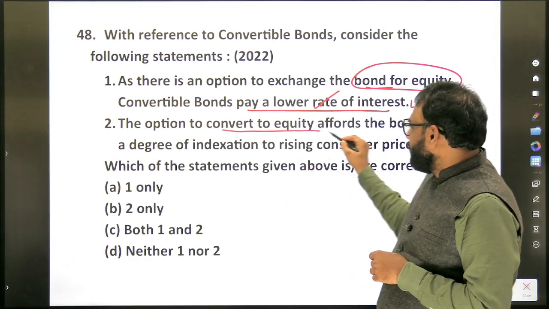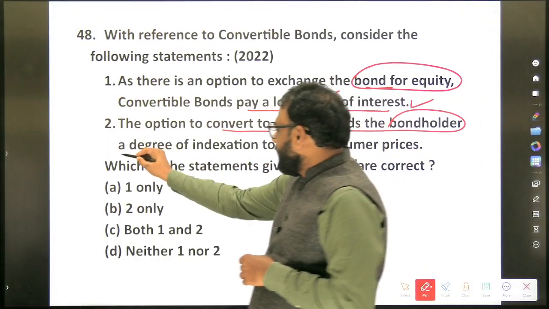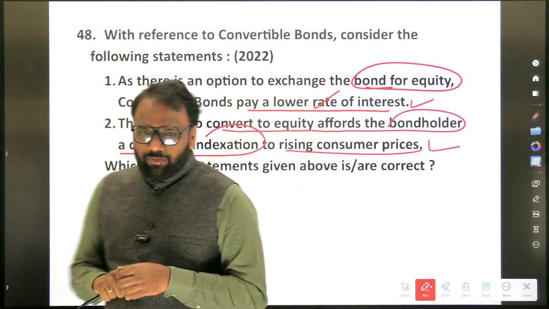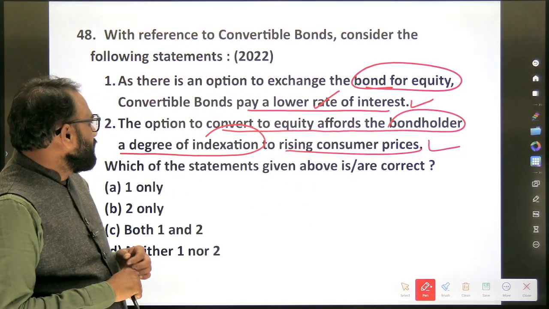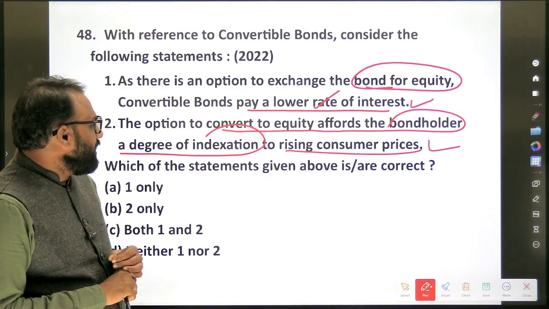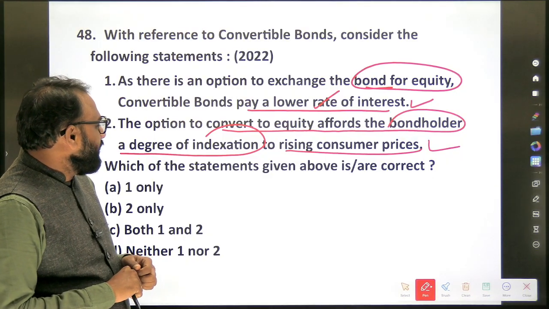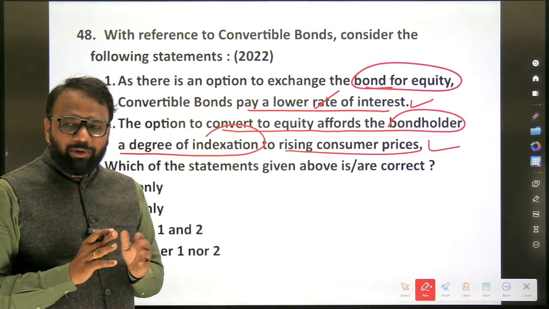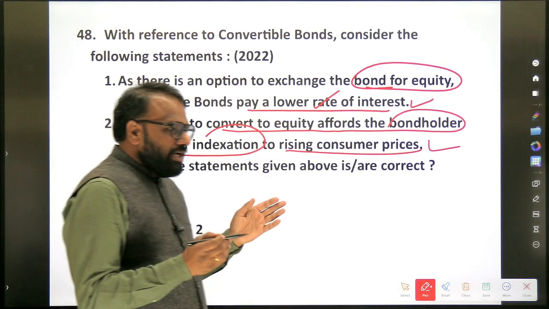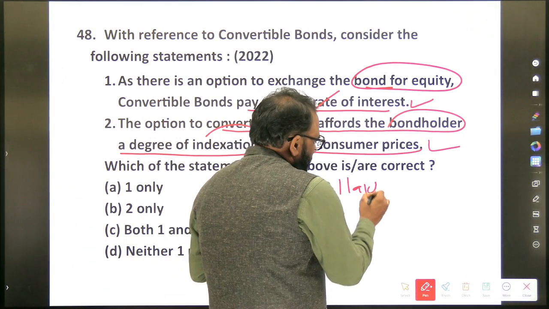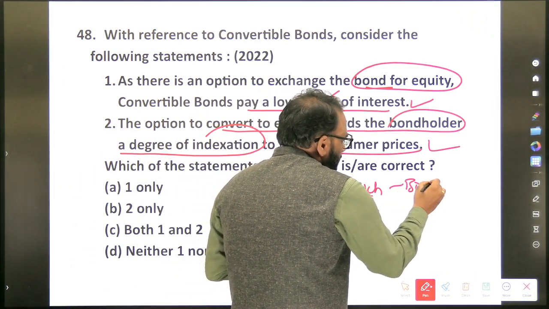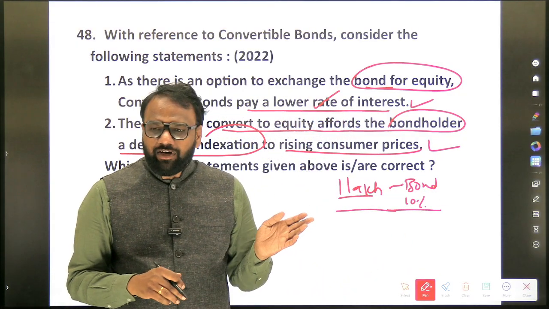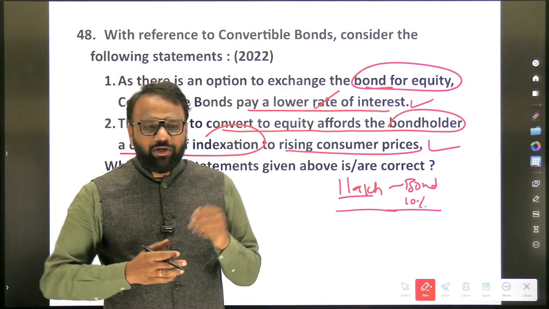The option to convert to equity affords the bondholder a degree of indexation to rising consumer prices. Yes or no? Okay. Now see here, directly no, but indirectly yes. How? Initially a person has invested 1 lakh rupees in the form of a bond and the interest rate is 10%. After 1 year, if he wants, he can convert it into equity.